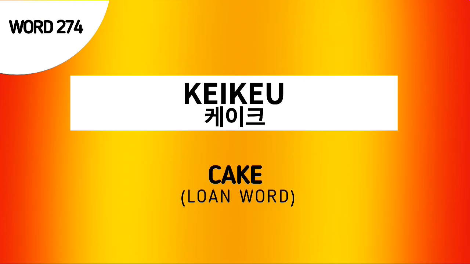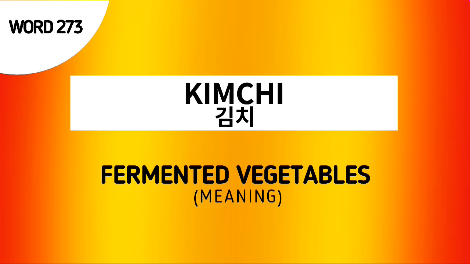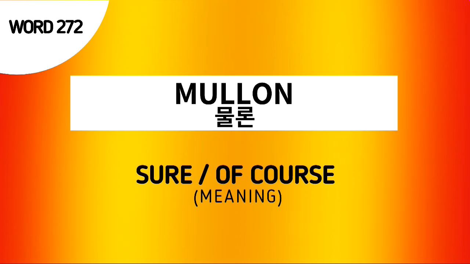Word number 274 is cake, which means cake. Word number 273 is kimchi, which means fermented vegetables. And the last word for our review, word number 272, 물론, which means sure or of course.